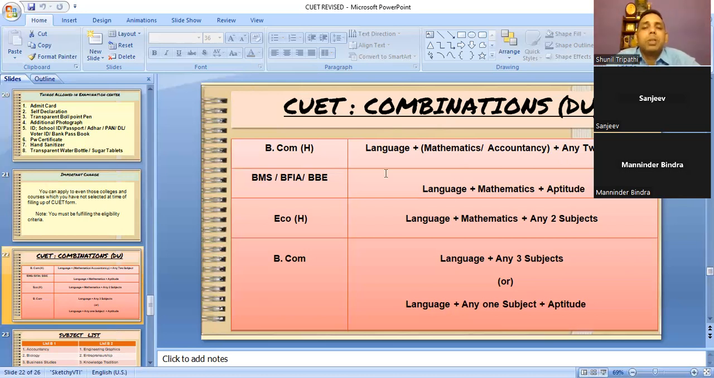Same way, BMS, BFI, they are about language, mathematics, aptitude. Whenever they are asking about mathematics for the CUET part, it is the same, applied mathematics or normal mathematics. Any mathematics you have, from the CUET point of view, it is the same. So don't worry. Now, something I have, if the questions are from applied mathematics, what will happen? No, questions are not like that.